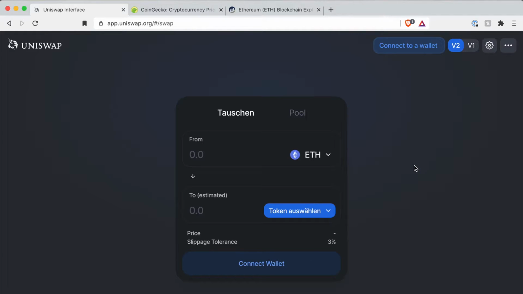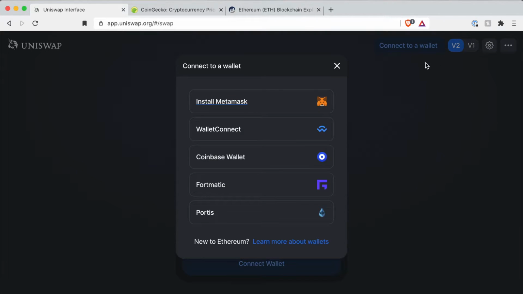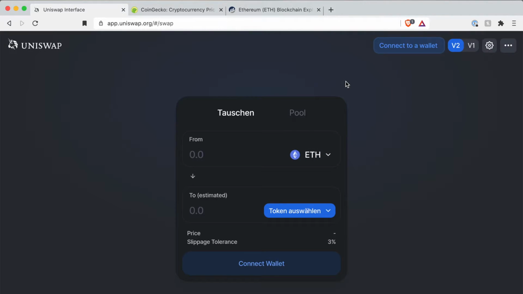To use Uniswap, you only have to connect a blockchain wallet you have, via this button. So you see here you have several options. Most of you probably use MetaMask, as I do, where you can even connect your Ledger and you never have to send any coins to an exchange because you directly connect to your wallet via this interface. So after you have connected your wallet, you have access to your funds connected to this Ether address.